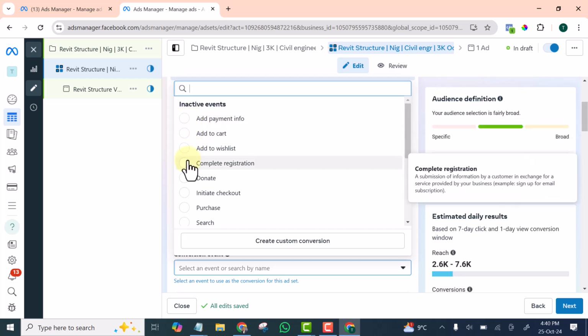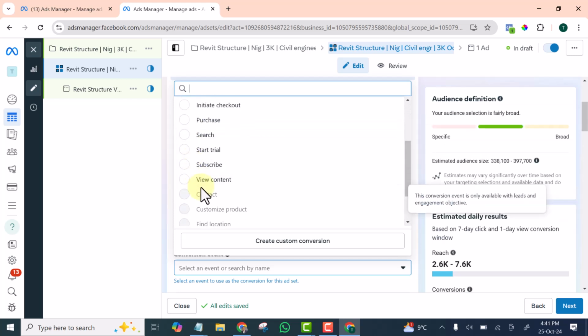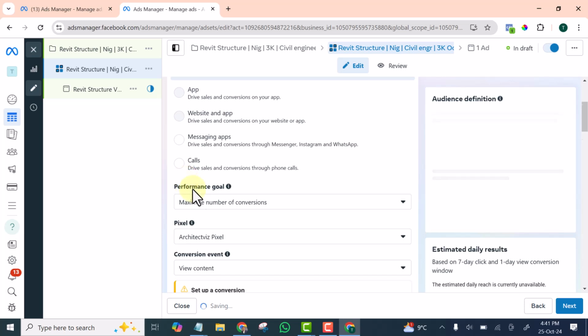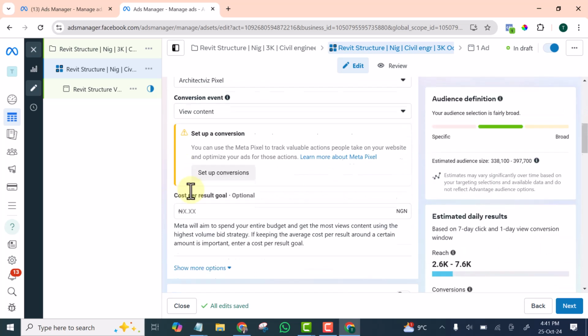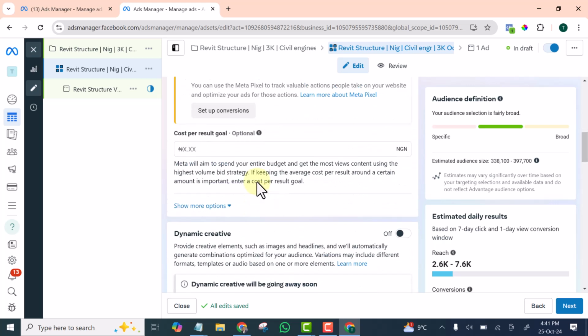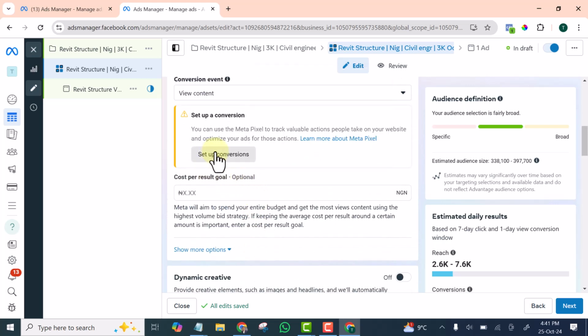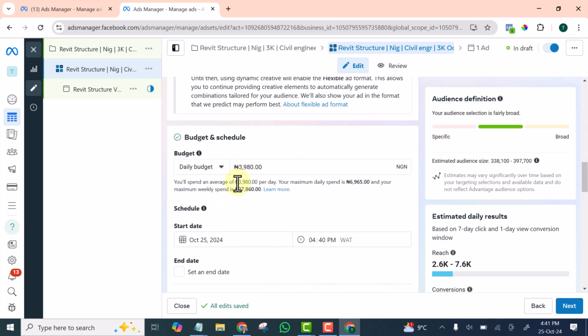The conversion event I want to use is view content. Okay, I will explain all this later on. View content. Okay, then the amount is 3,000.